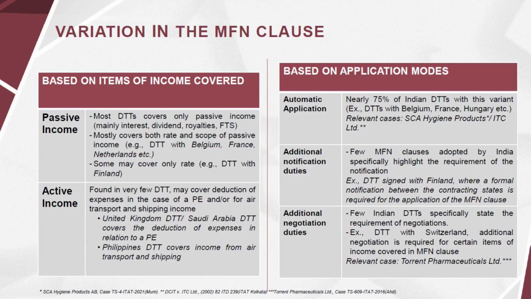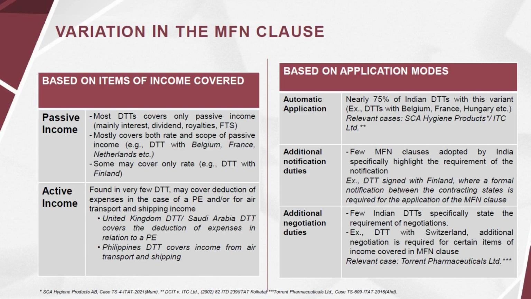Based on application modes, MFN clauses have 3 types of variations. 1. Automatic application, where nearly 75 of Indian DTTs have this variant. Examples include tax treaties with Belgium, France, Hungary.